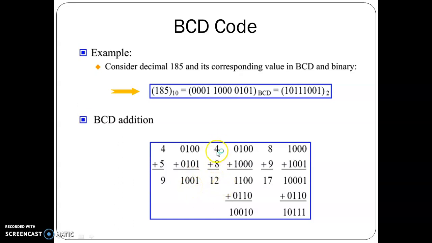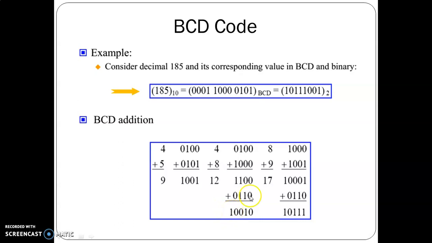But when we take this example, we add 4 and 8. So the BCD equivalent is 0100. The BCD equivalent of 8 is 1000. The result which is generated here is greater than 9. So it is an invalid BCD number. So 6 is added to this invalid BCD number to convert this to the valid BCD code. The binary equivalent of 6 is 0110. So 0110 is added to this number to get this result. The decimal equivalent of this BCD number is now equal to 12. So this is a valid result.